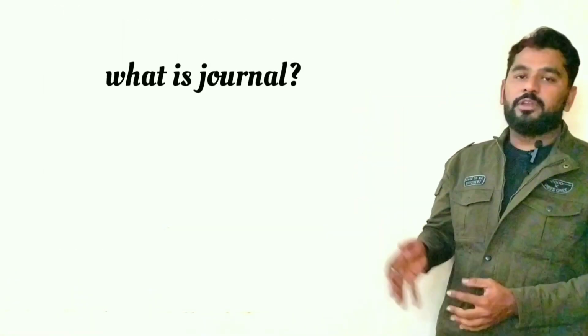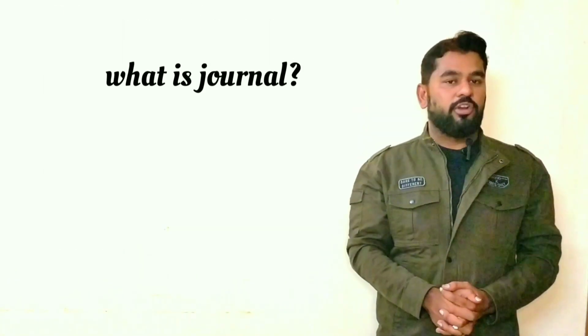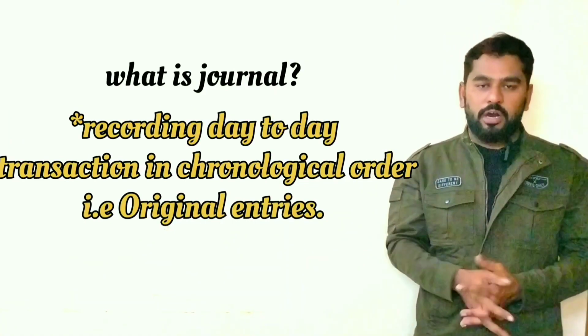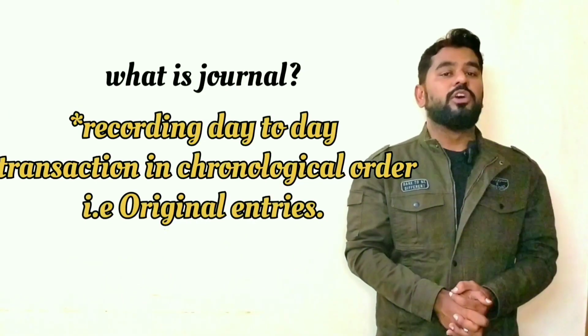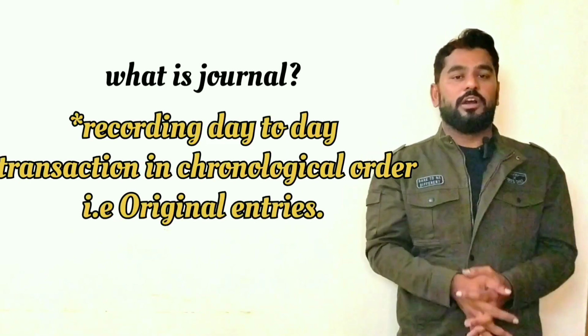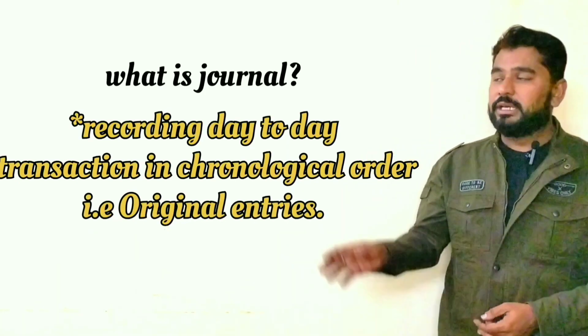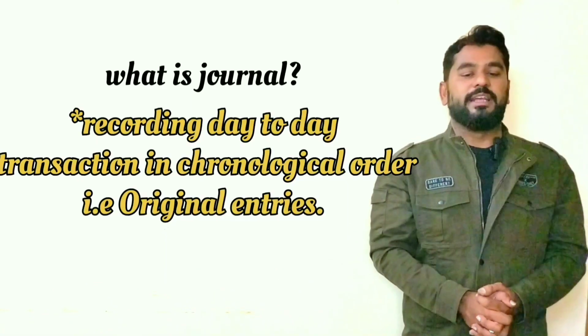The first one, journal. What is journal? Journal means recording day-to-day transactions in a chronological order, which is also called the original entry. Always remember, journal is said to be an original entry. So the recording of transactions in a chronological order becomes the journal. Move to the next question.